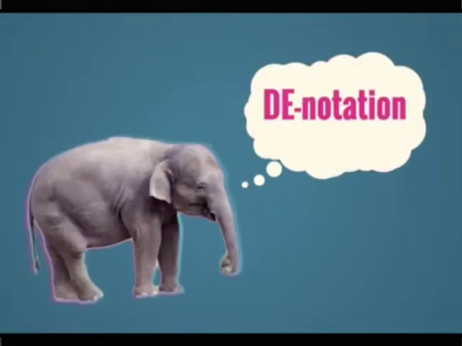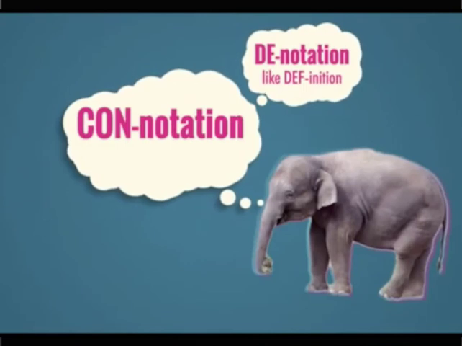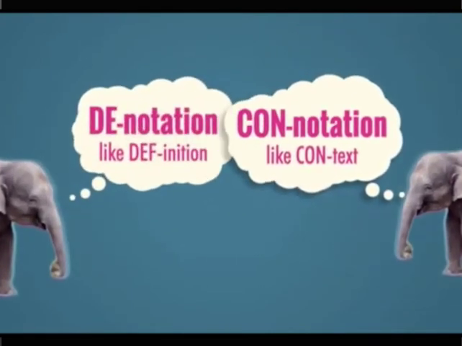Here's an easy way to remember. Denotation, like definition. Connotation, like context. As a writer, you get to choose the word that will tell the reader exactly what you mean.